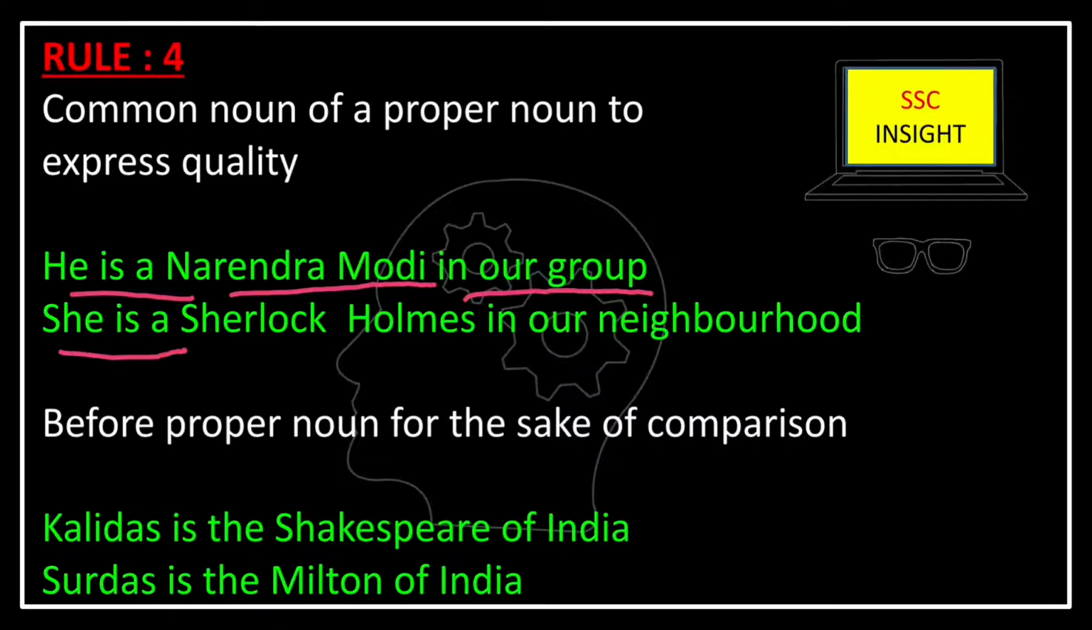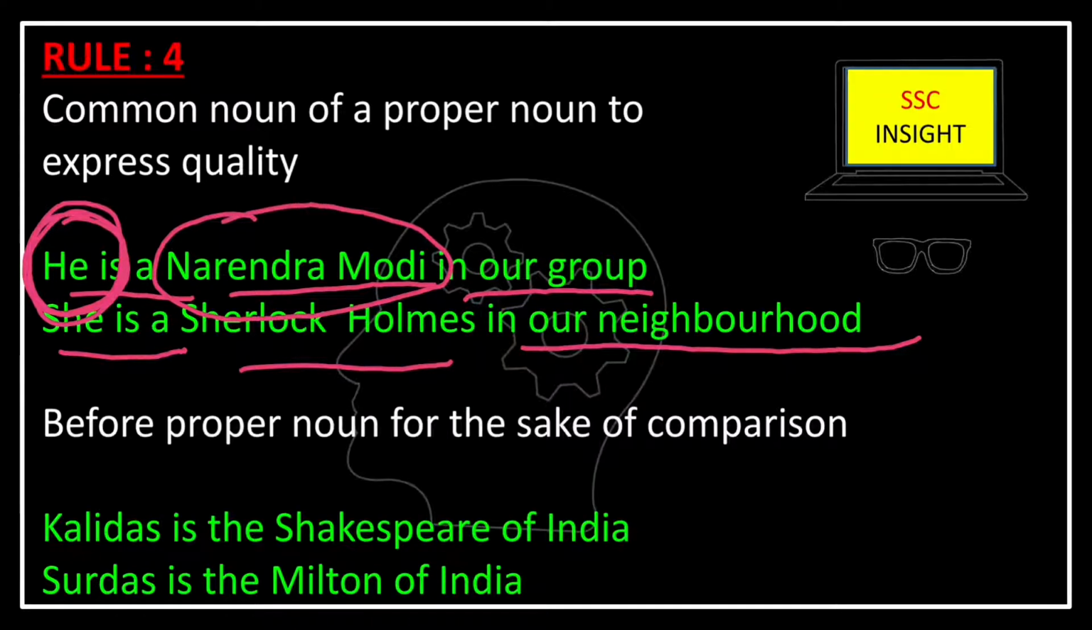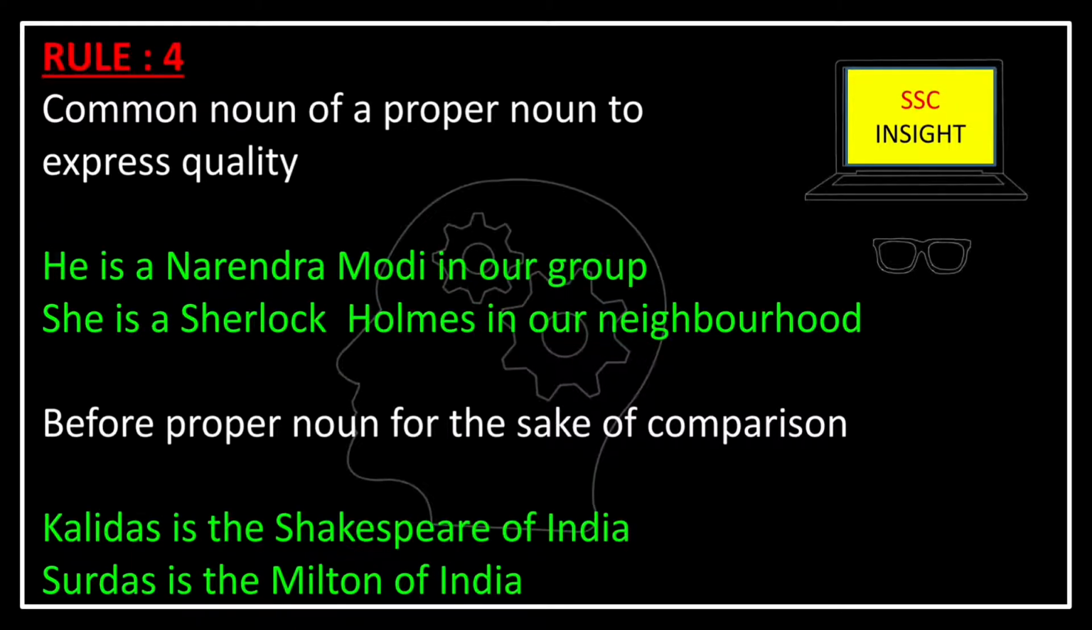She is a Sherlock Holmes in our neighborhood. Here, the quality of him is expressed through this proper noun. Now here an additional note is, what is proper noun? Proper noun is the name of any particular person or thing or object, like Delhi, India, or Narendra Modi, Sherlock Holmes. These are proper nouns. And common noun is not a name of any particular person or thing. That is, it can be boy, girl, teacher, man, woman. These are common nouns.